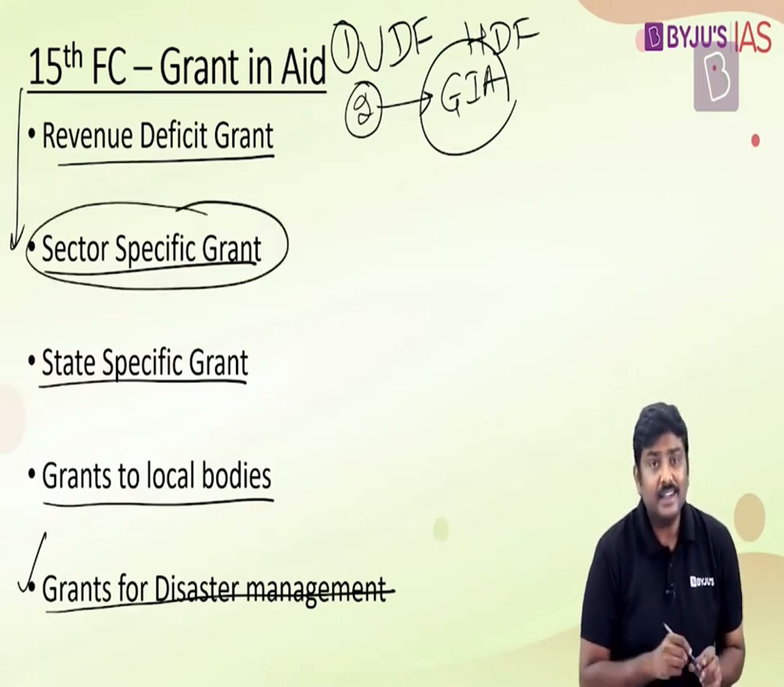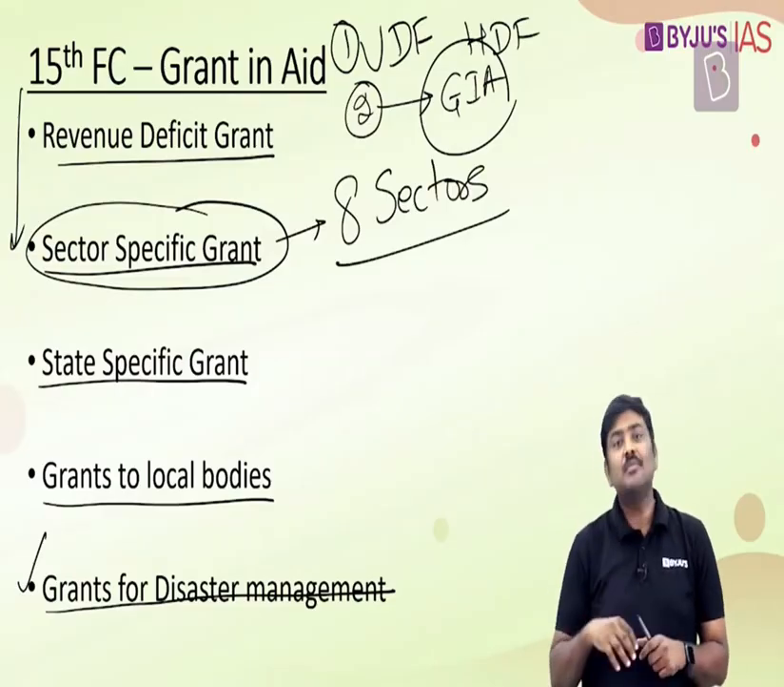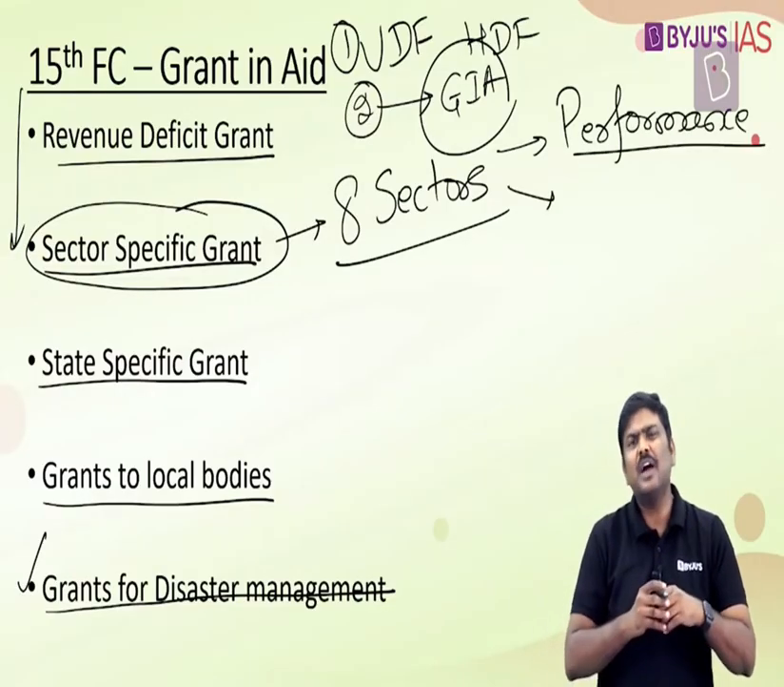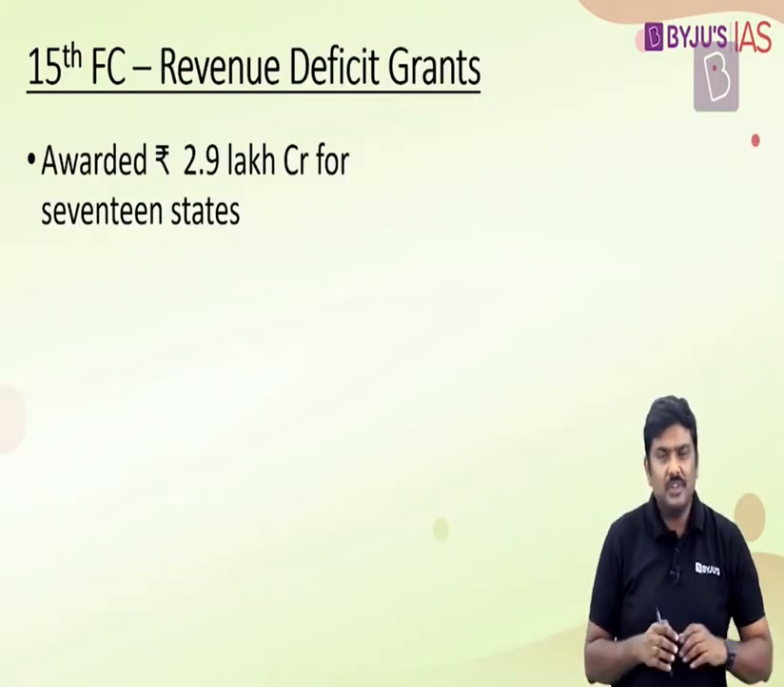We'll have a look at all of these, but within this, most of the discussion has been concentrated on the idea of a sector-specific grant, because the Finance Commission has provided sector-specific grants for 8 sectors. And in case of these particular 8 sectors, in some of the sectors, the incentives have been linked to the performance of the states. And in case of some of these particular incentives, these have been provided to the states on some of the parameters. Okay. Now let's have a discussion with respect to revenue deficit grant.